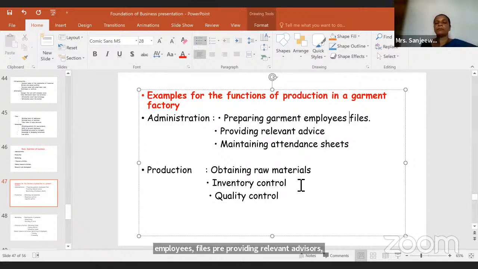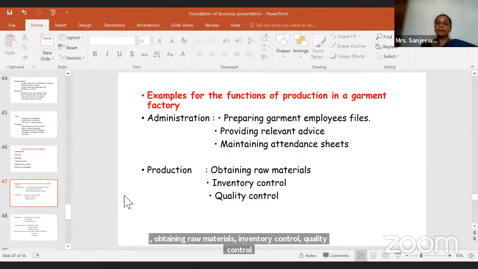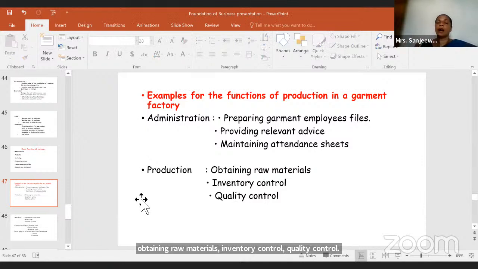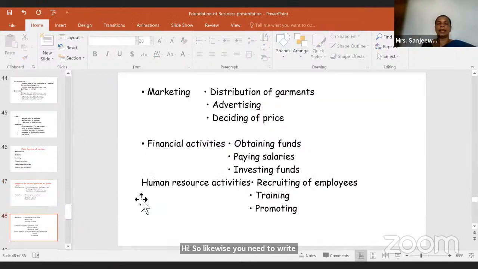Then production: obtaining raw materials, inventory control, quality control, right? Likewise, you need to write what comes under those functions as well. Now, marketing: distribution of garments, advertising, deciding of prices. Financial activities: obtaining funds, paying salaries, investing funds.